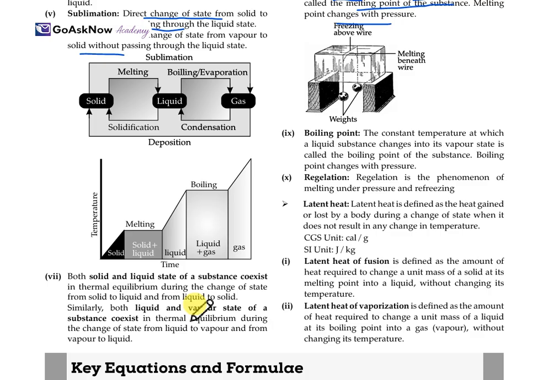Similarly, both the liquid and the vapor state of the substance coexist in thermal equilibrium during the change of state between liquid and vapor. So these diagrams represent the 3 states and the transitions: solid to liquid, liquid to solid, liquid to gas, gas to liquid, and overall solid to gas.